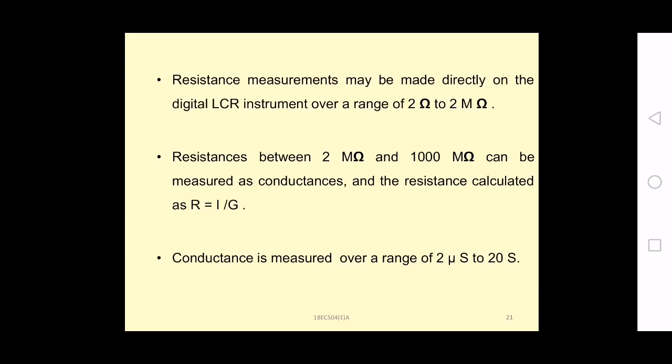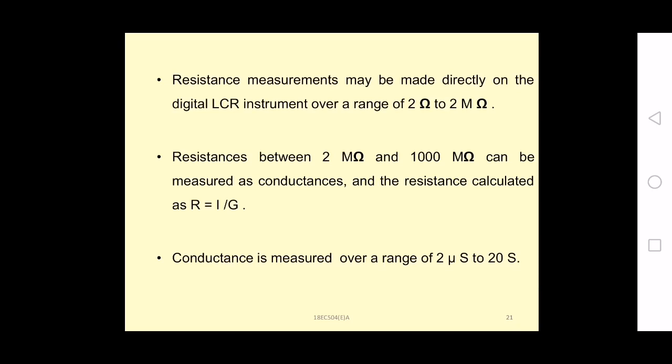So resistance measurements may be made directly on the digital LCR instrument over a wide range of 2 ohms to 2 mega ohms. From 2 ohms to 2 mega ohms, you can measure directly with the digital LCR meter. For resistance between 2 mega ohms to 1000 mega ohms, that is, large resistance values on the order of several hundred mega ohms, it cannot be measured directly as resistance.